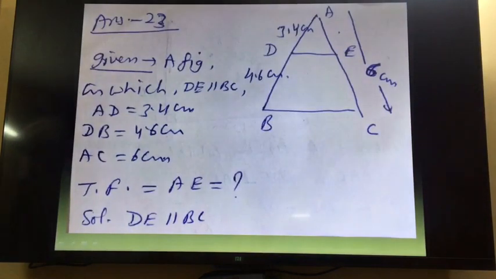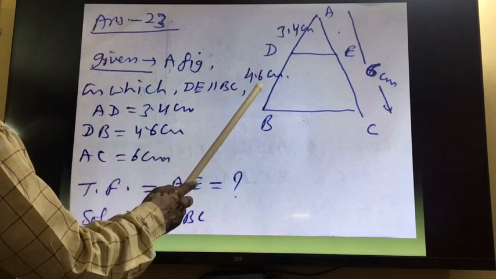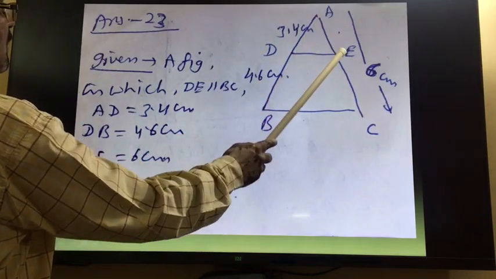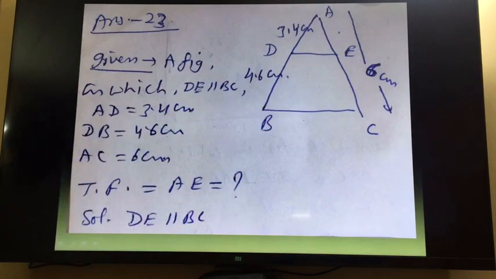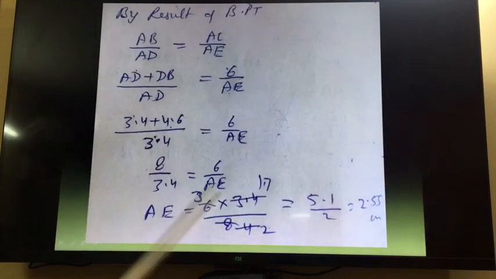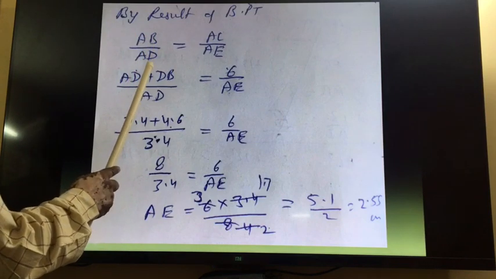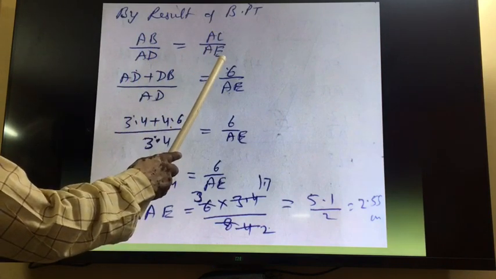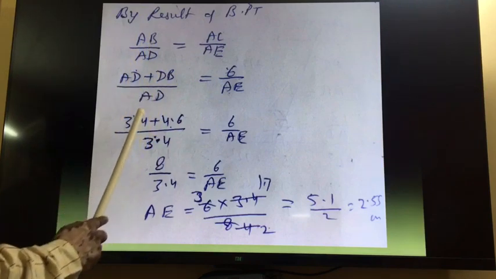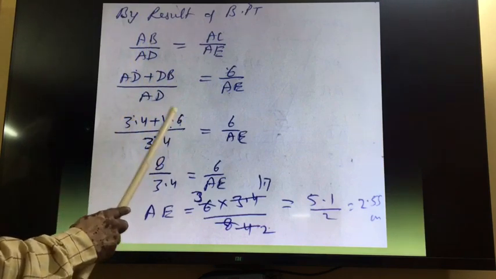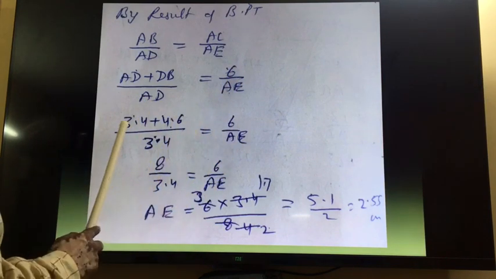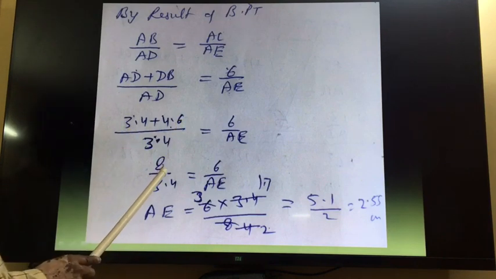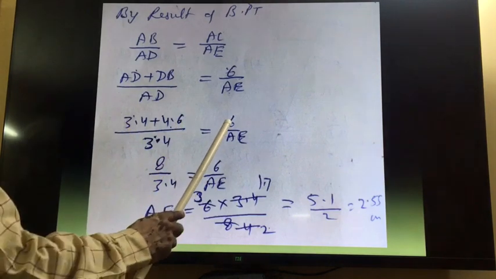So see, in this case, this is 3.4, this is 4.6, and this total length is 6. We want to find out AE. Because this line is parallel to this, we can apply this result of BPD. So we can write AB upon AD is equal to AC upon AE. AB is equal to AD plus DB, that is 3.4 plus 4.6, upon AD 3.4. Now AC is already given, 6 upon AE. So 3.4 plus 4.6 will be 8 upon 3.4 is equal to 6 upon AE.